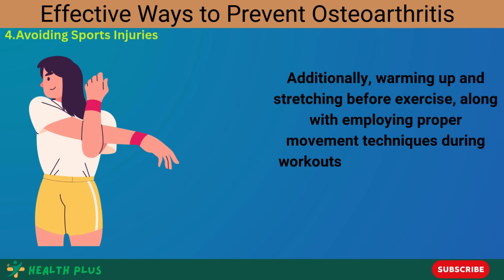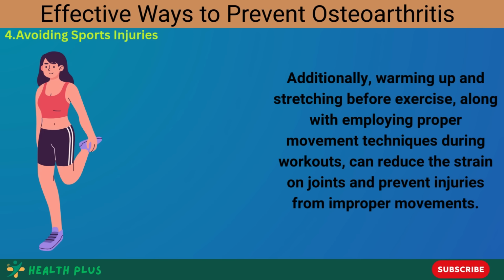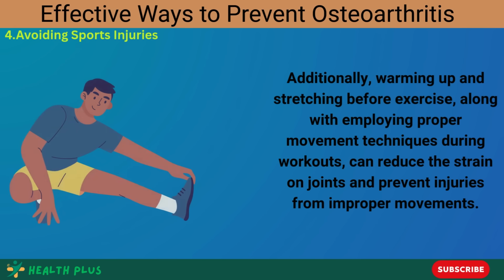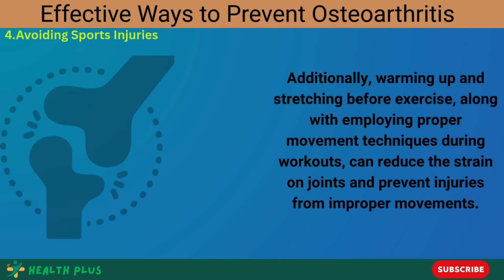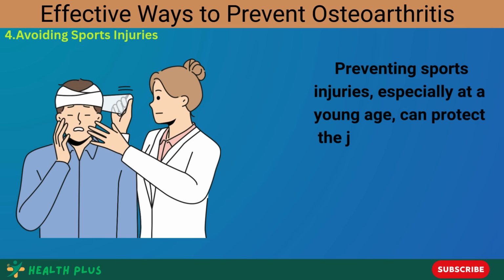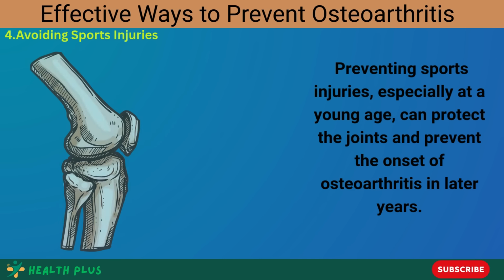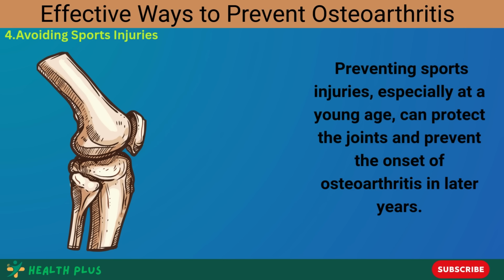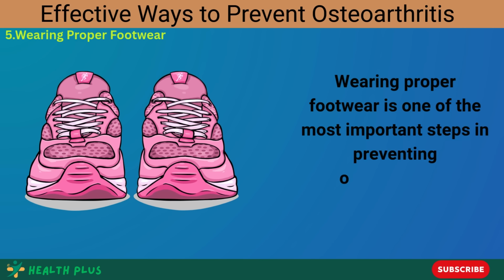Additionally, warming up and stretching before exercise, along with employing proper movement techniques during workouts, can reduce the strain on joints and prevent injuries from improper movements. Preventing sports injuries, especially at a young age, can protect the joints and prevent the onset of osteoarthritis in later years.